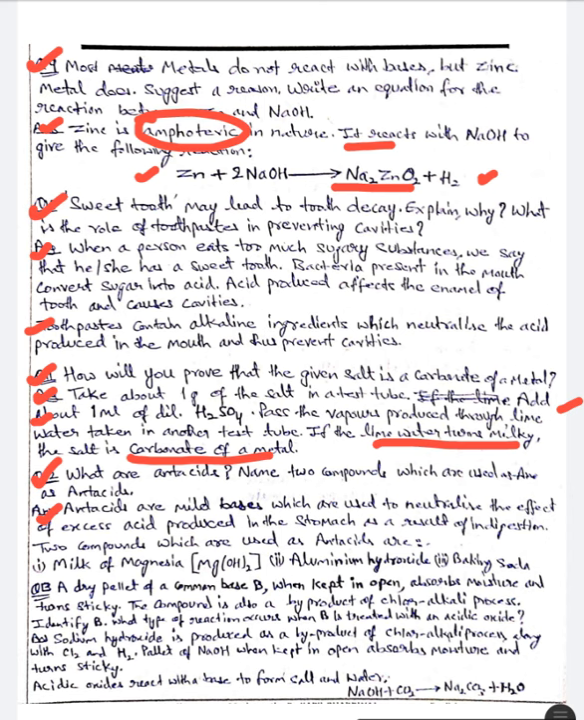The 2 compounds which are used as antacids are milk of magnesia, which is a very common antacid, magnesium hydroxide Mg(OH)2, and aluminum hydroxide, and also baking soda. Baking soda is also very common.